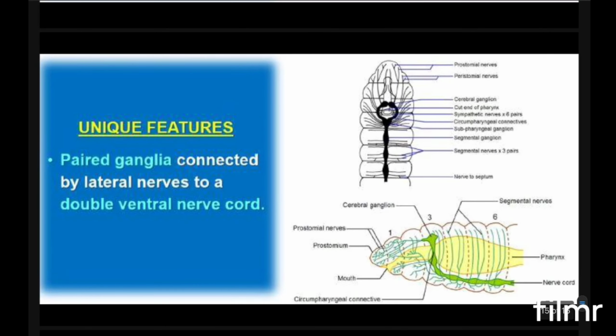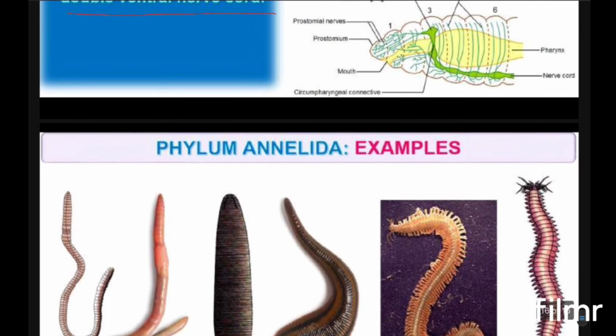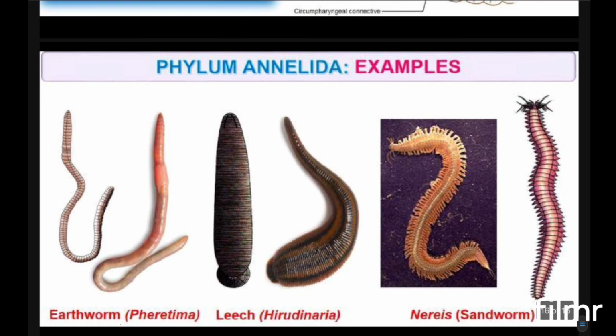The main excretory organ of Annelida is the nephridia. Among the other unique features, in the nervous system they have paired ganglia connected by lateral nerves to a double ventral nerve cord. The paired ganglia are present throughout their body, so a somewhat developed nervous system is present in phylum Annelida. The main examples of phylum Annelida are the earthworm, known as Pheretima, the leech, Hirudinaria, and Nereis, also known as the sandworm.